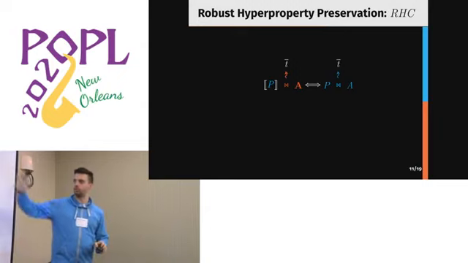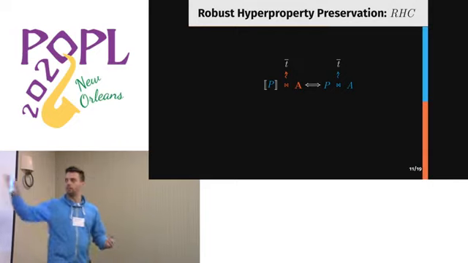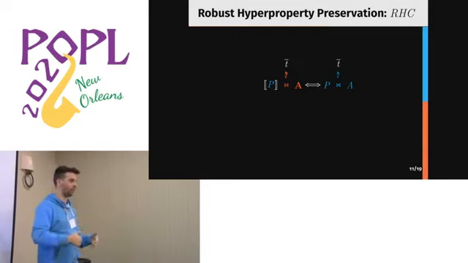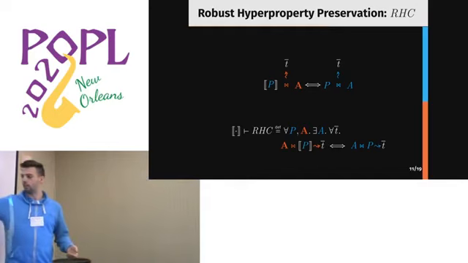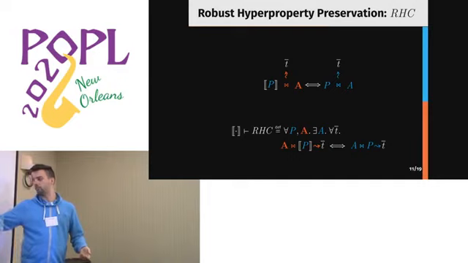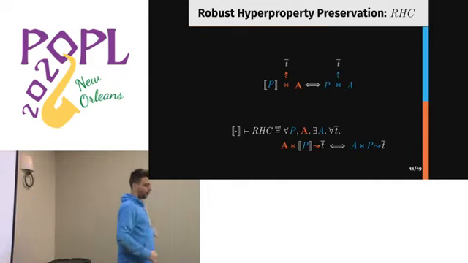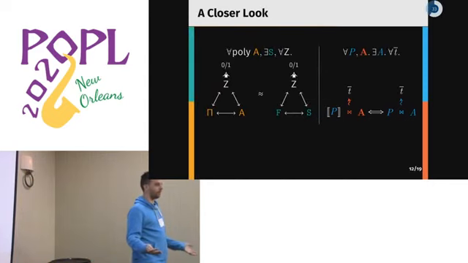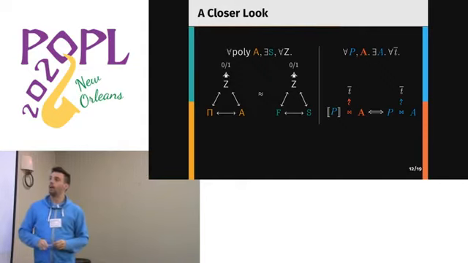But these attackers are arbitrary program contexts, and the compiled program and the source program just fill their hole. And if we state there the formal definition of RHC, we say that for any compiler's RHC, for any program, for any target attacker, there exists a source attacker such that for any trace this holds. And with this diagram in hand, we can put them side by side and see the analogy that we're drawing a bit more clearly.